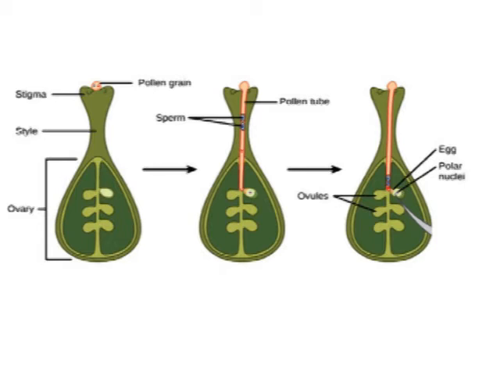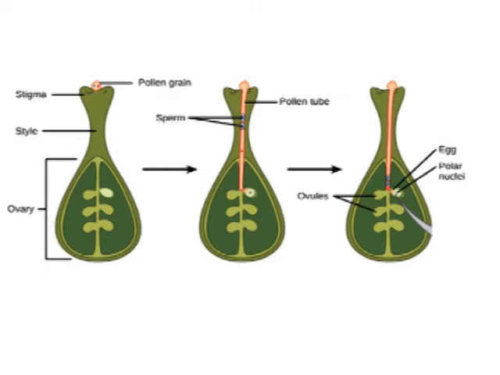A tube cell in the pollen grain begins to grow a long pollen tube down the style and into the ovary. It then enters the ovule. This is to allow the two sperm nuclei inside the pollen grain to travel down the tube and enter the ovule.